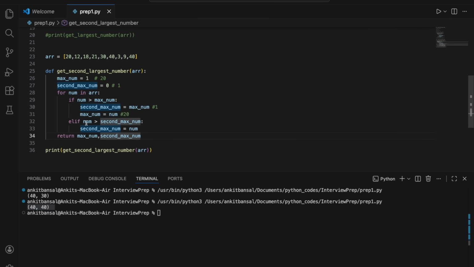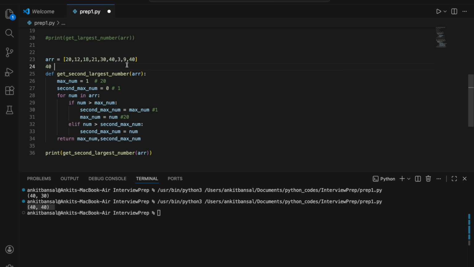Why? Because if you see, it is checking if num is greater than second maximum. So when it is coming here at the last iteration, the highest element was 40 and second highest was 30, till here you can imagine. Now when I reach 40, it will check, is it greater than maximum? No. Is it greater than second maximum?